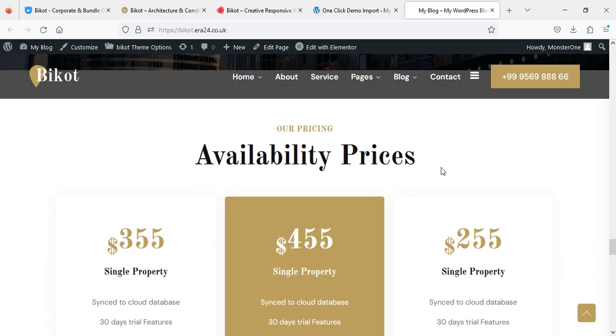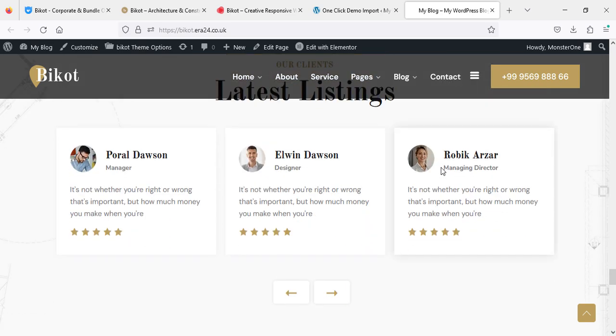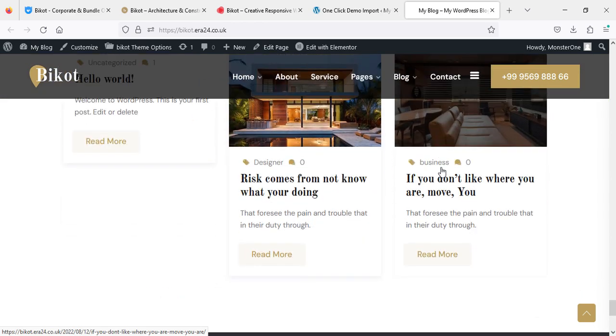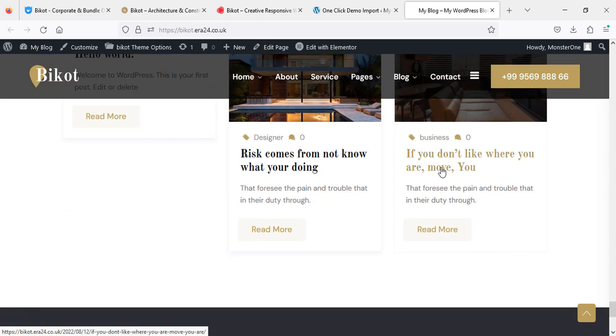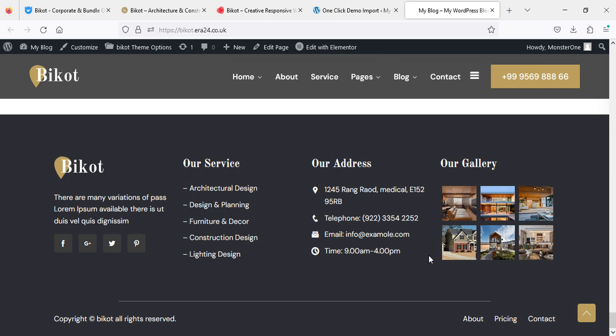So this is the way you can create your own website and import the theme demo. If you have any other demo in mind, please tell me. I will make another video and explain how you can import the demo within a minute. And if there are any other queries, no need to hesitate, just go to the comment section and leave your comment. Tell me what you want. I will try my best to help you.